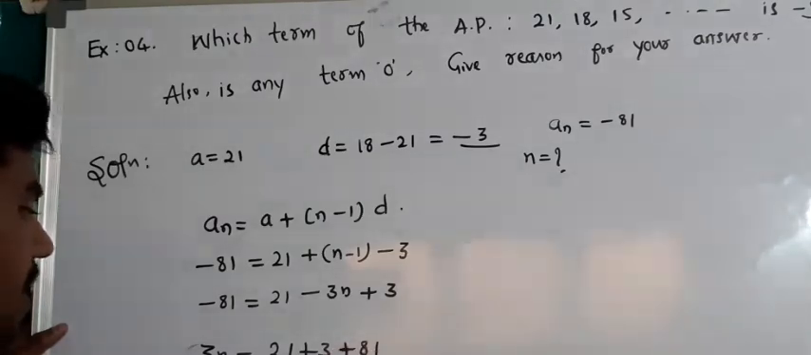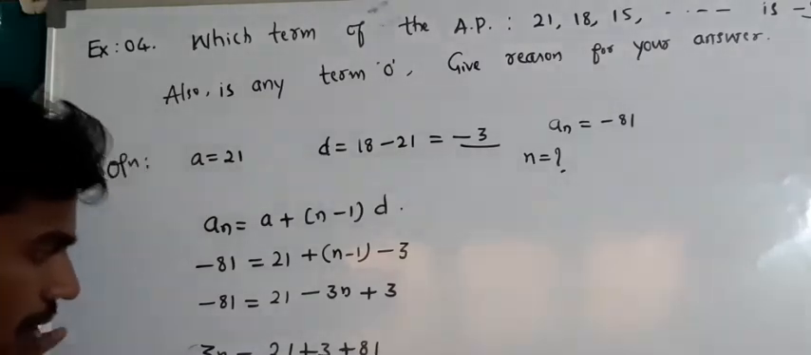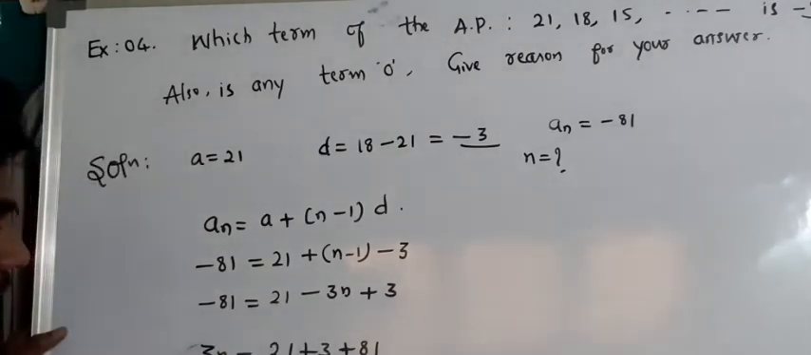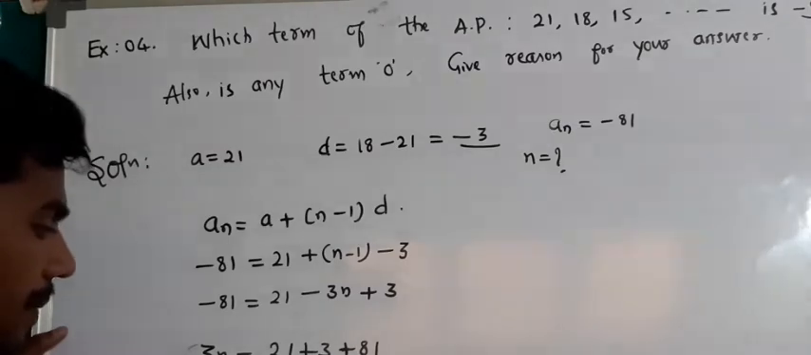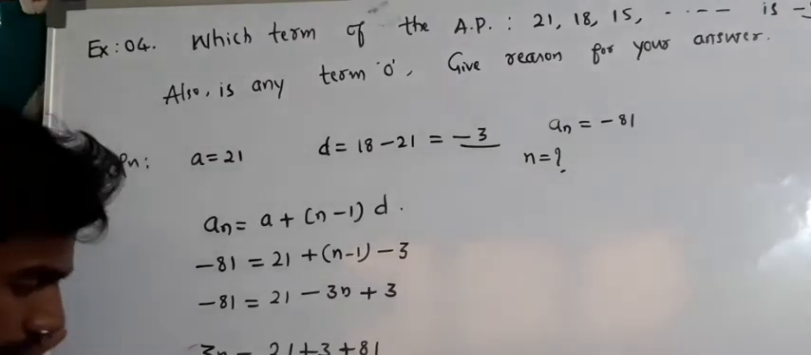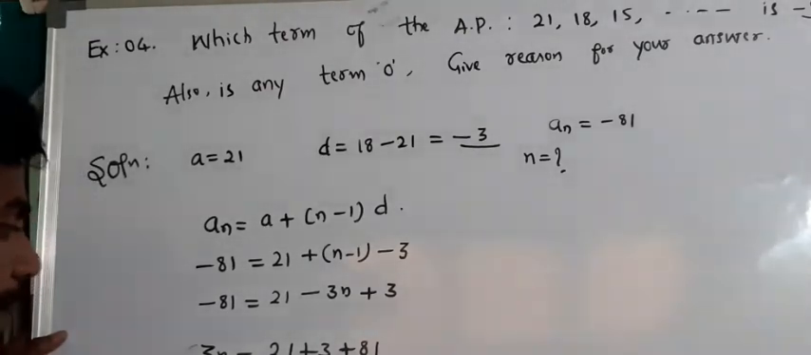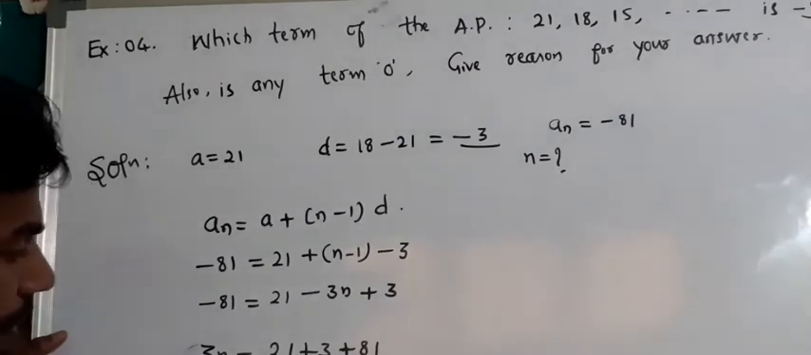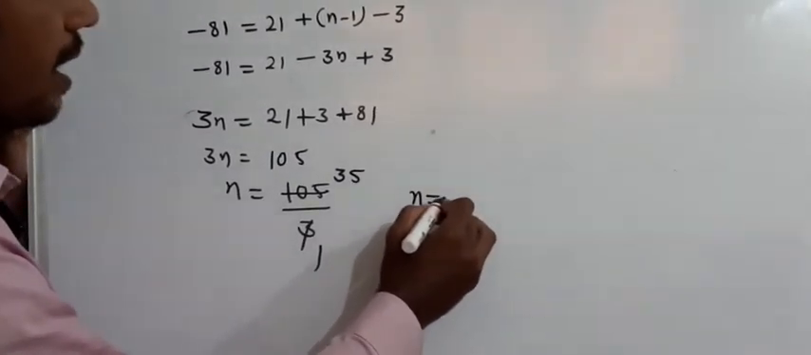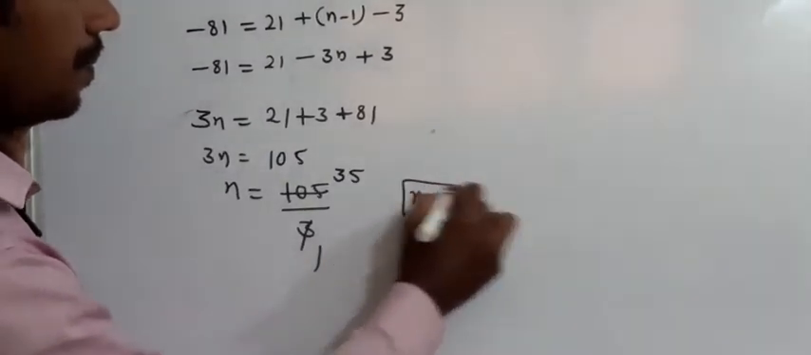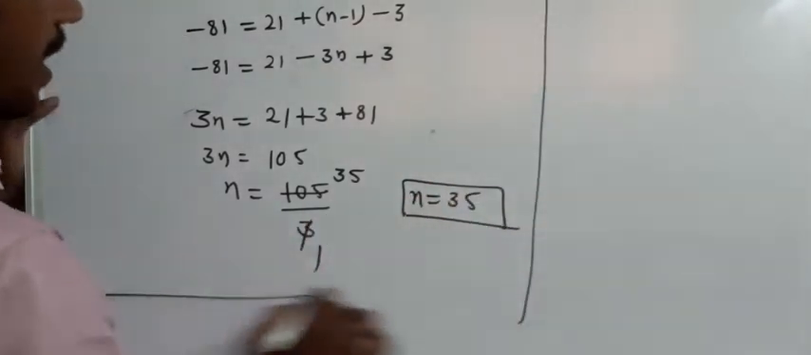Now 3n is equal to 81 plus 3 plus 21, that is 105. Now n is equal to 105 divided by 3. 6 is a multiple of 3, so we can easily divide it by 3. 3 threes are 9, 15, that is 3 fives. So n is 35, and minus 81 is the 35th term. Minus 81 is the 35th term. Now what we need to find?